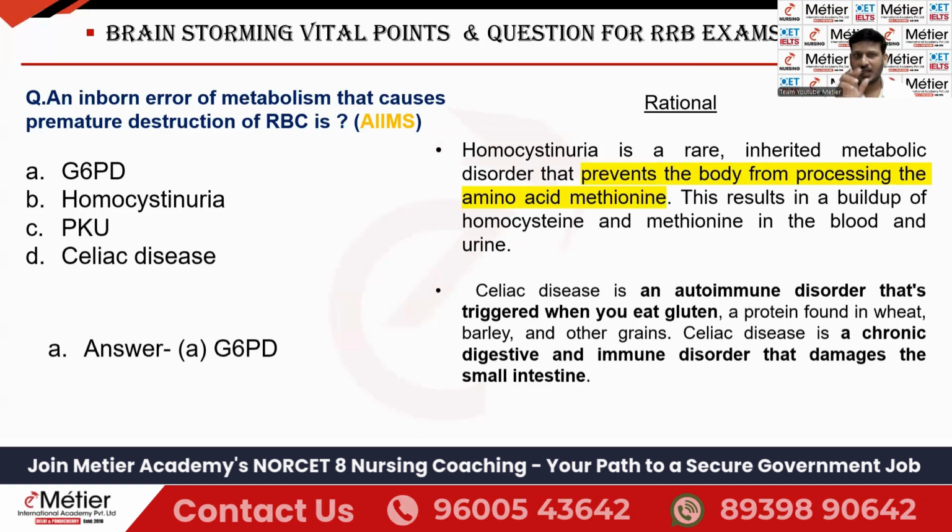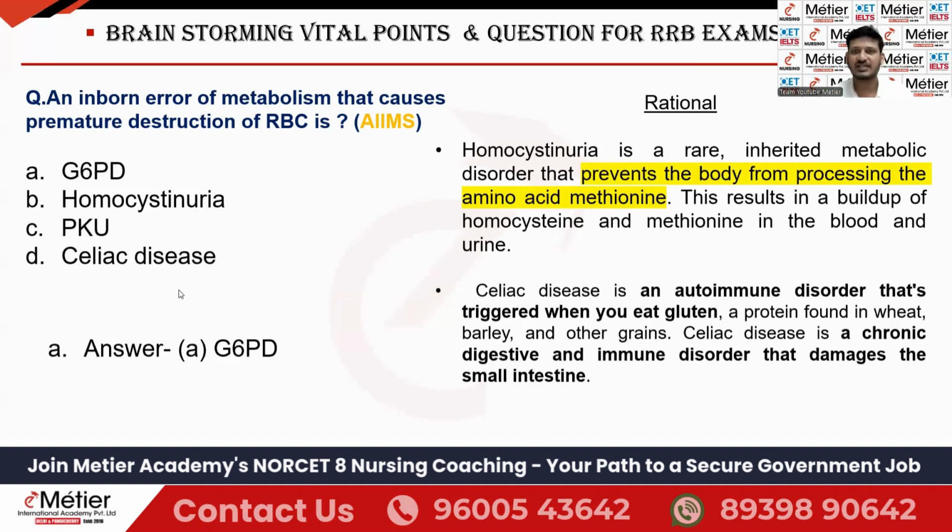Apart from that, let me explain about the second option, homocystinuria, because that is new term, right? See, homocystinuria, it is a rare inherited metabolic disease. Here, amino acid methionine. See, you can see here methionine. I have highlighted in yellow color. This methionine metabolism is affected in homocystinuria. So this methionine is going to deposit within the body, that is in the blood and the urine. That is called as what? Homocystinuria. Clear?